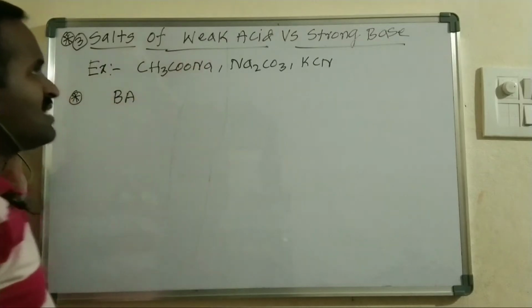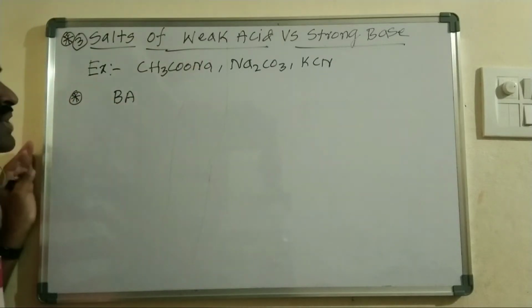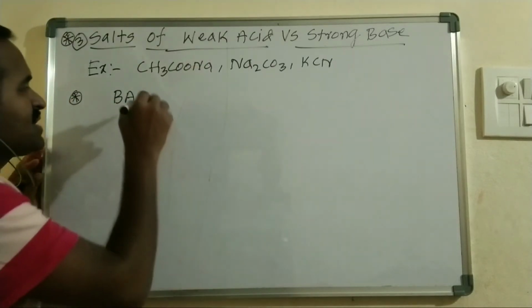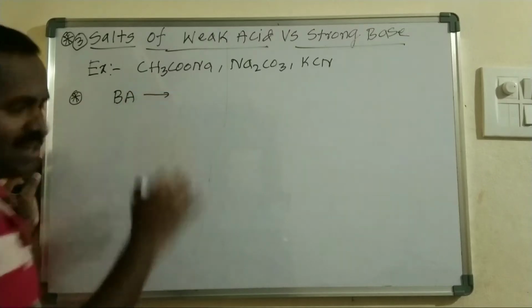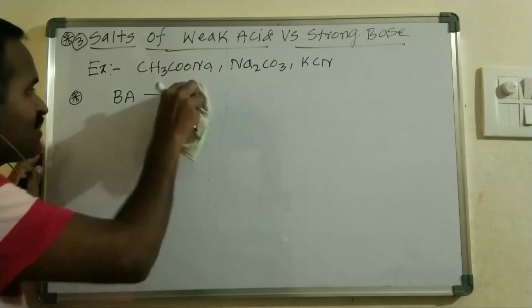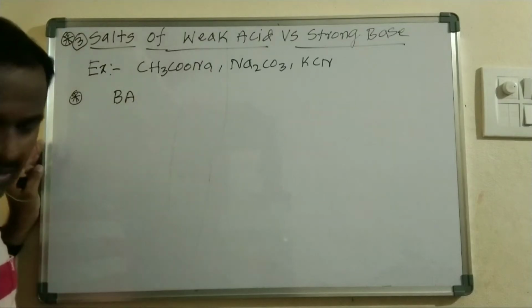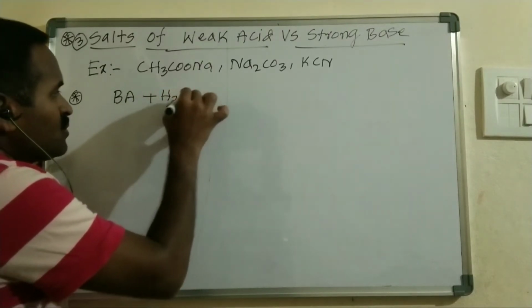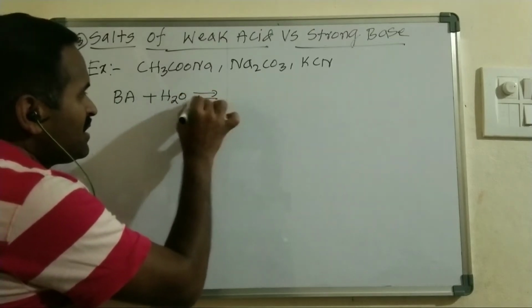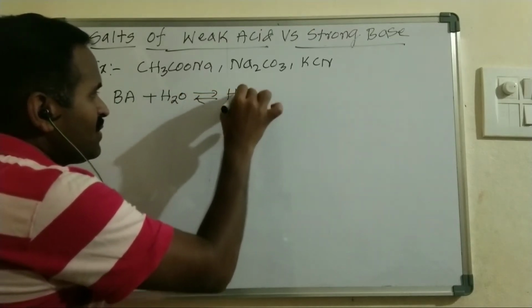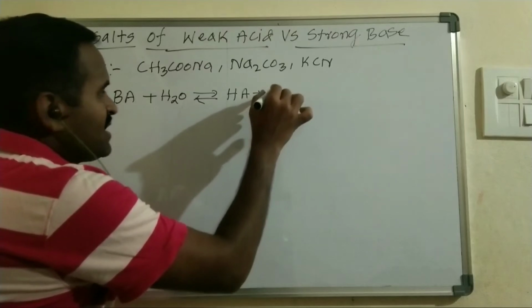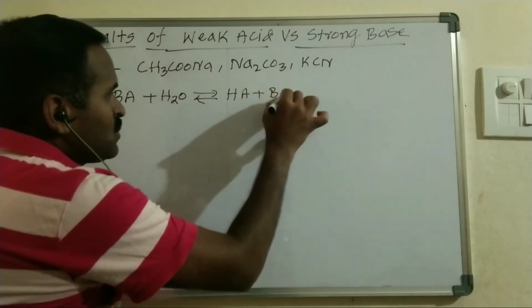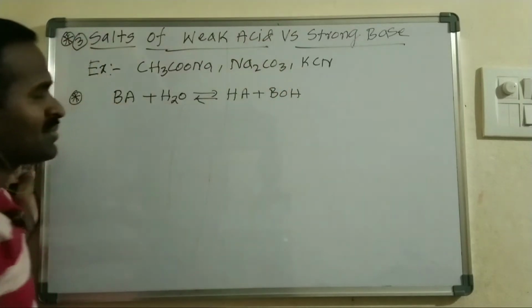Consider that BA is a salt of weak acid versus strong base, and it is mixed with water. Then it forms HA, a weak acid, and BOH, which is a strong base, right?